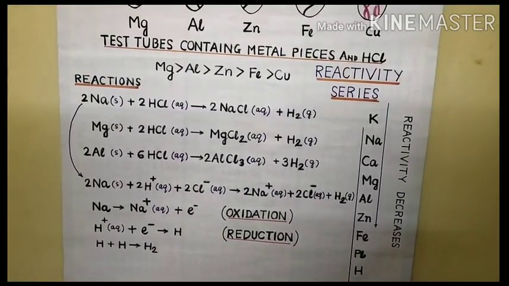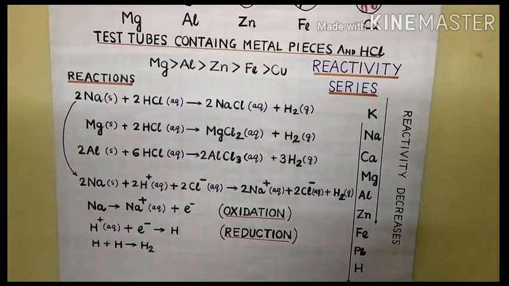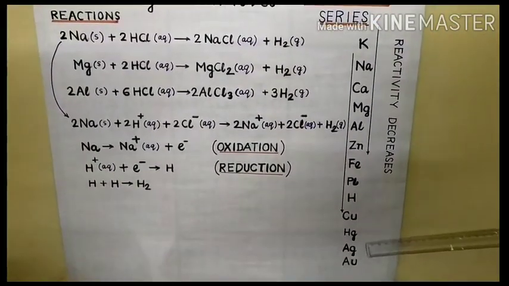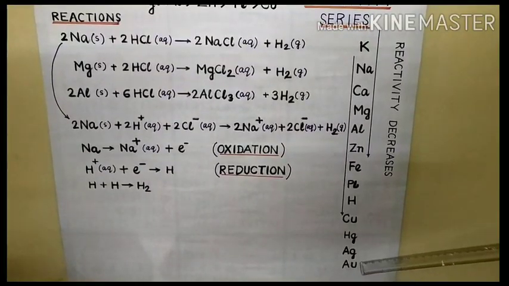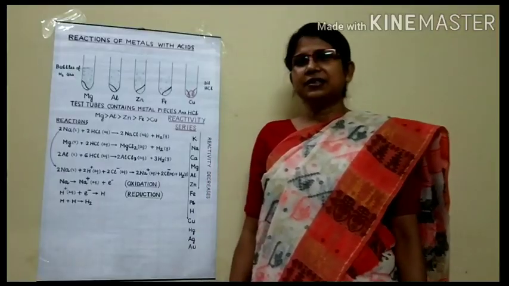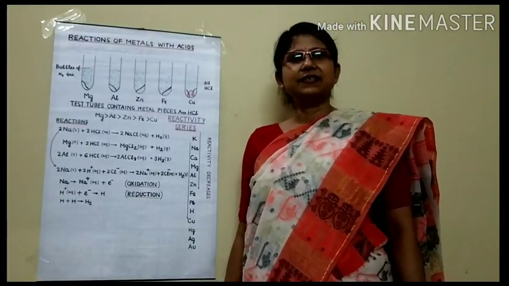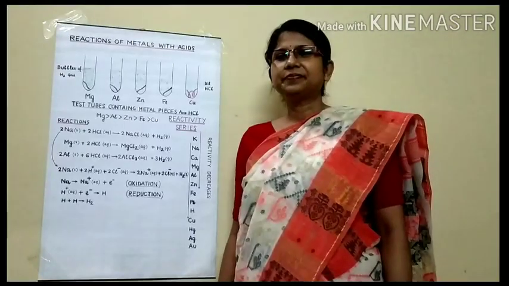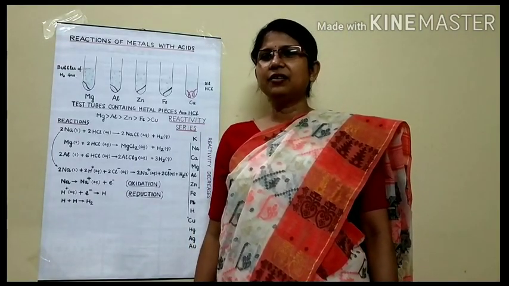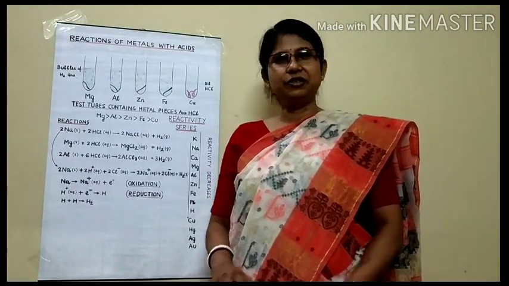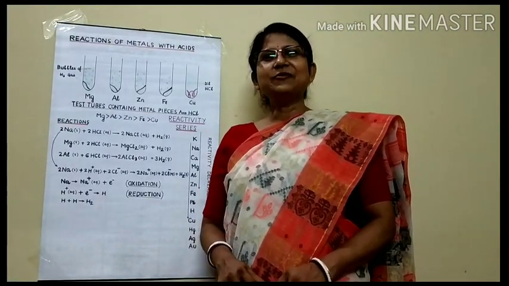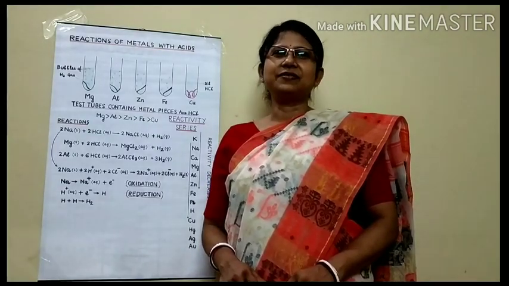The metals like copper and argentum, that is silver, lose electrons less readily than hydrogen. So they don't react with the acid. You can understand why some metals react with acid and some do not. Now one thing, the metals that give electrons readily get a higher position in the reactivity series. In our life also, who donates or gives always gets the higher position. Thank you.